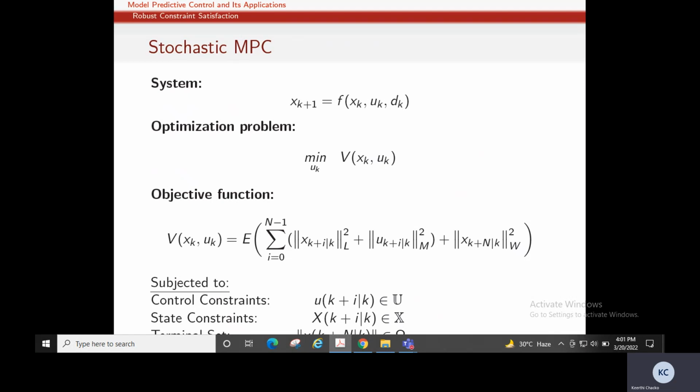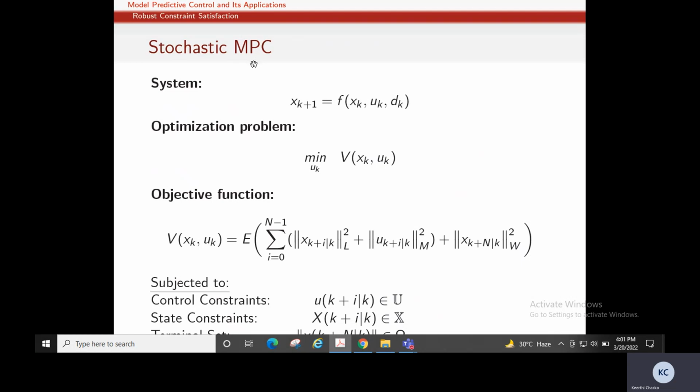So that information we are taking into account while designing the control, not the minimum and maximum bound. So here the optimization problem is the same. We find a control sequence which minimizes the objective function. But here the objective function is an expected value. Since we know the distribution of the disturbance, we can find the expected value of this cost function. So that is being minimized, subject to the state constraints and control constraints. So that is how they design a stochastic MPC.